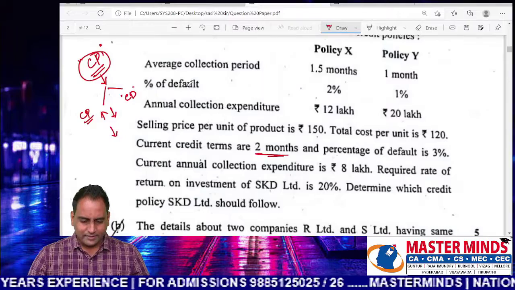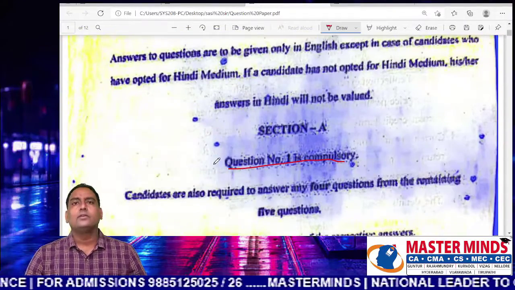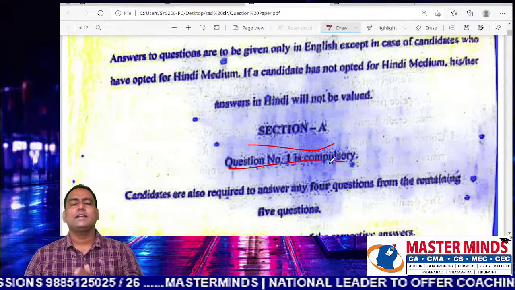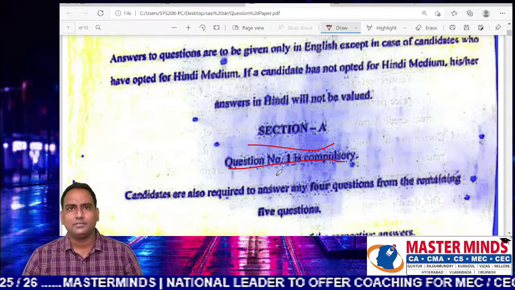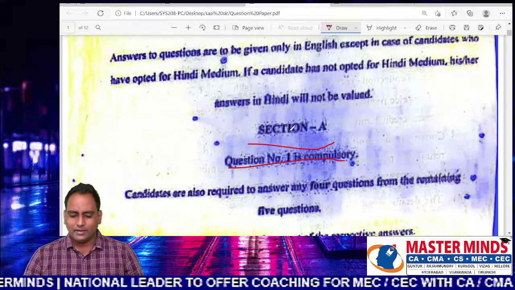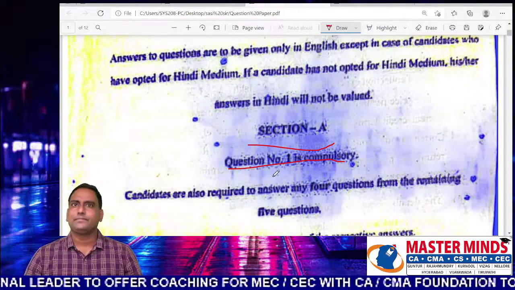So you can see, this is yesterday's question paper. It has two sections, section A and section B. Section A covers financial management and section B covers economics for finance. In section A, there are 6 questions.